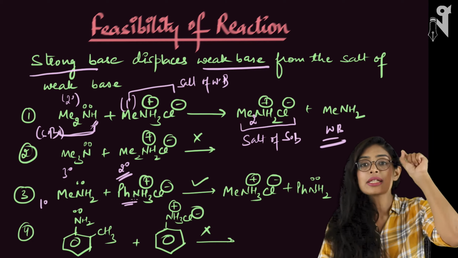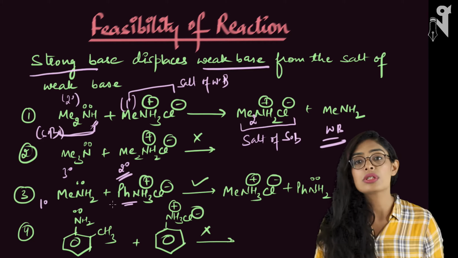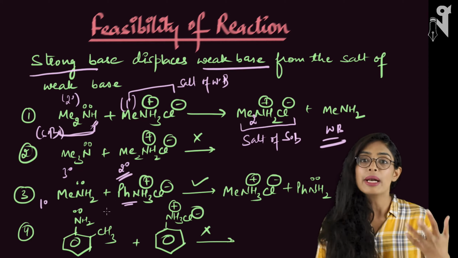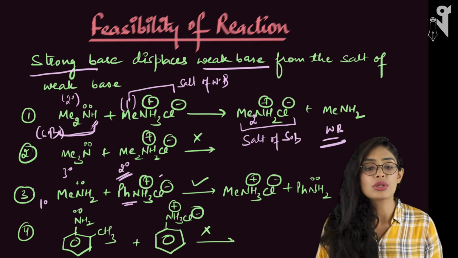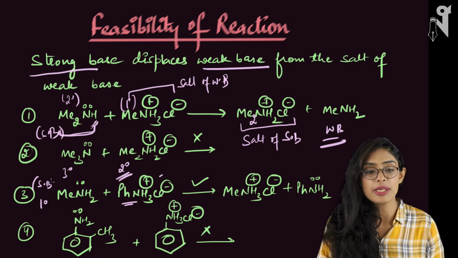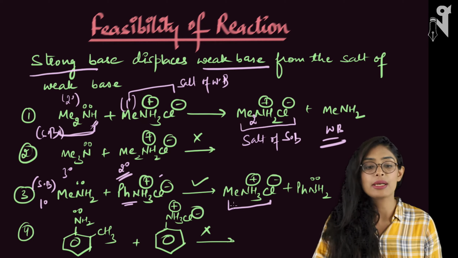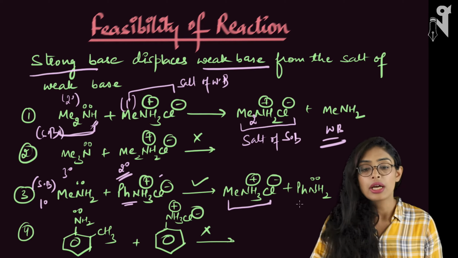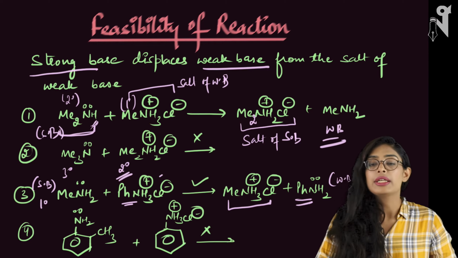Why? Because aniline's nitrogen's electron pair is delocalized, whereas the amine's nitrogen's lone pair is the local one. So that is going to be a better base than the aniline. So this is the salt of a weak base and this is your strong base. The strong base can displace the weak base and form the salt. So H plus and Cl minus will go and attach over here and your weak base will be out. Your weak base is your aniline.